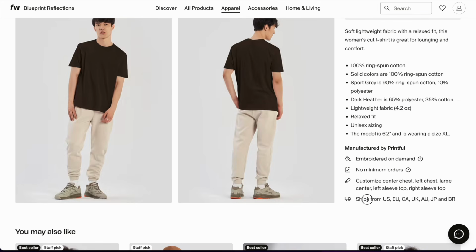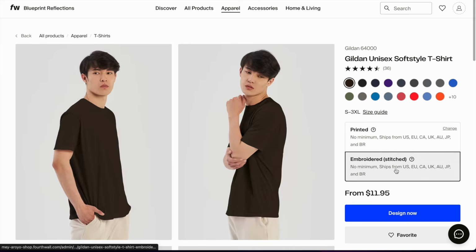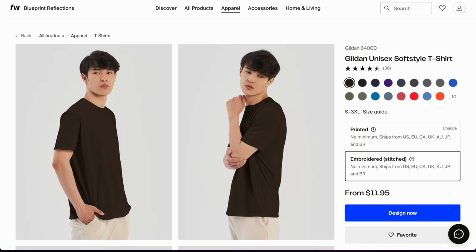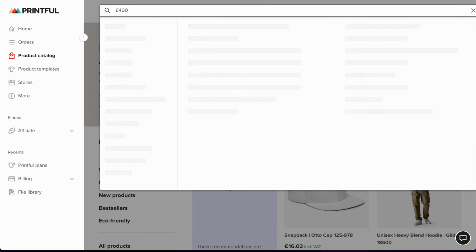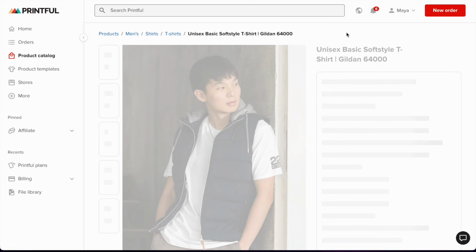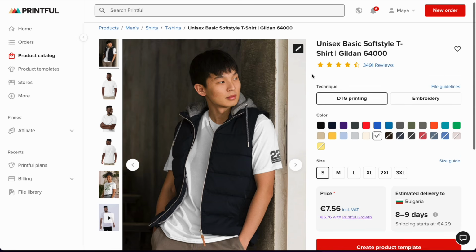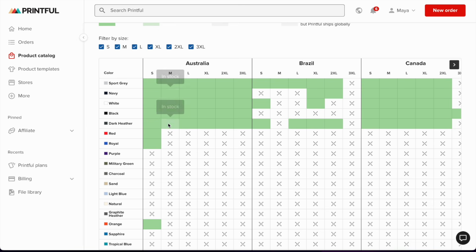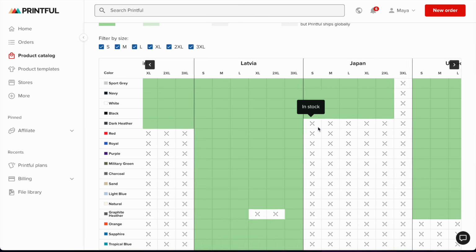Now, I can see that it will ship from the US, the EU, Canada, UK, Australia, Japan, and Brazil. However, a small tip from me is to go into Printful and actually check the specifics of this product. So we are talking about the Gildan 64000. I'm going to enter that one here, 64000. And it's not the 64000L. That one is not on Fourthwall yet. It's just the 64000 unisex. I'm actually kind of looking forward to them bringing in the 64000L. And here, if you scroll all the way to availability, you can see that different colors are available in different fulfillment centers around the world.